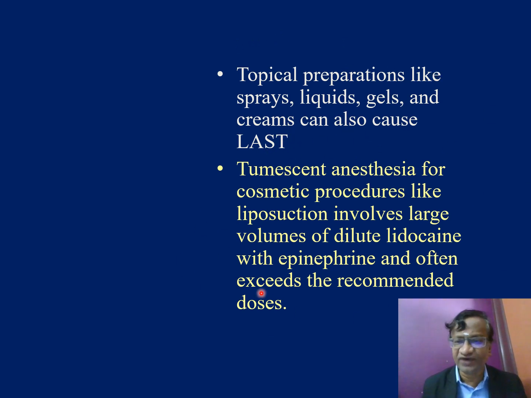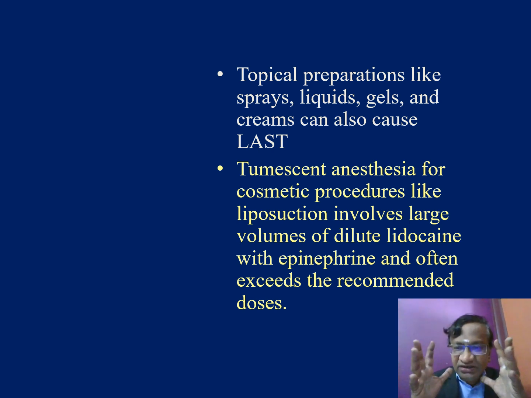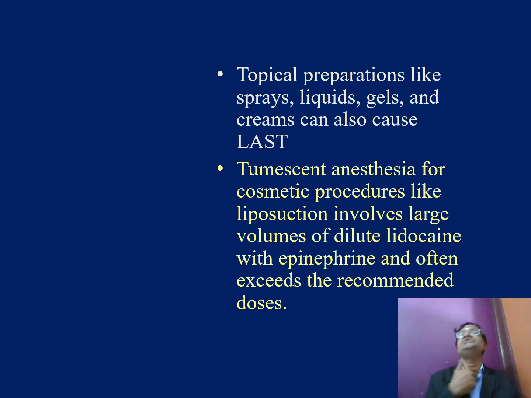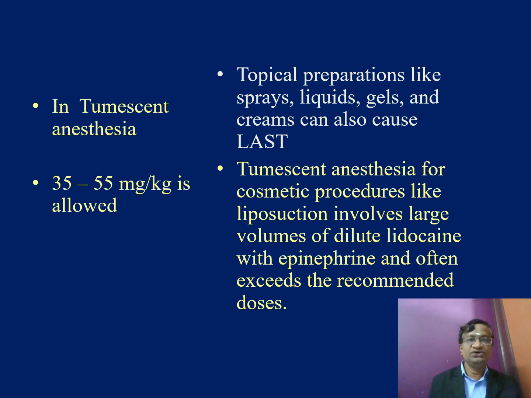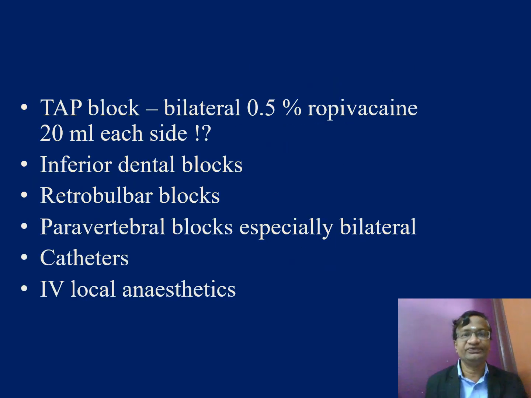Tumescent anesthesia for cosmetic procedures was described previously. Now if we have some post-burns contracture, we are very apprehensive about the airway. So what we do is tumescent anesthesia. We take so much volume of local anesthetic along with ringer lactate and inject around 200-300 ml of local anesthetics. So you may sometimes go to 35 milligram per kg.